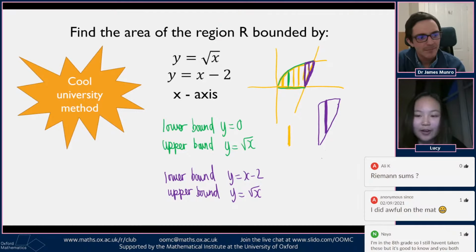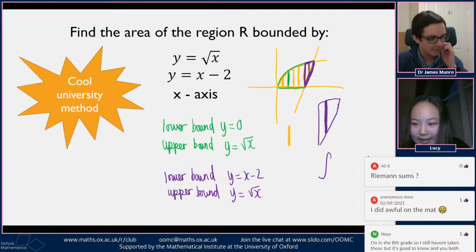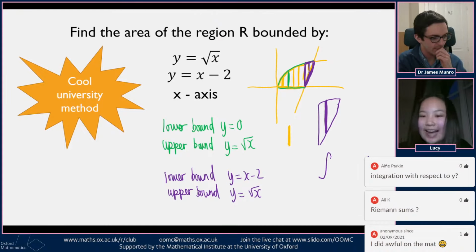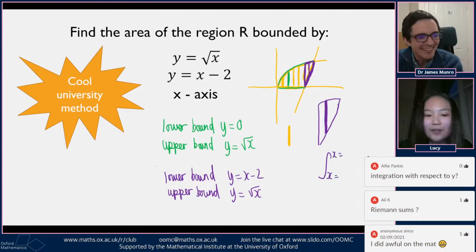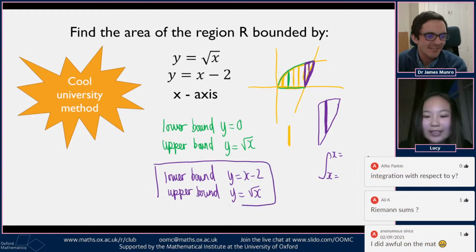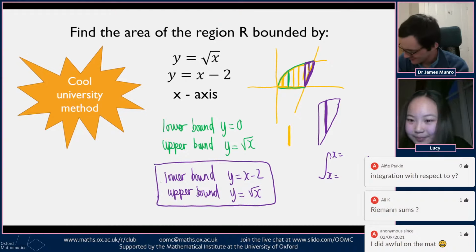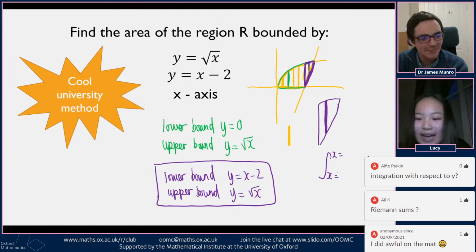So if we go from the upper, we take the integral. Because it's going vertically, this will be something like a dx. And because it's a dx, we have to take the limits as x equals something and then x equals something. So we already know from here what the bound is. We just have to do a quick reshuffle to make it an x, so rearrange it to get the lower bound as x equals y plus 2, and then the upper bound as x equals y squared.